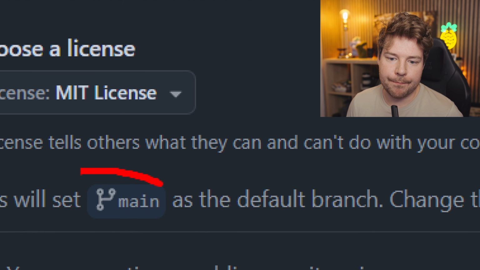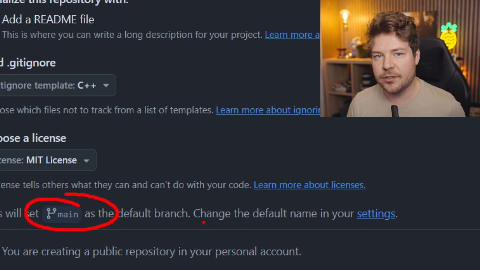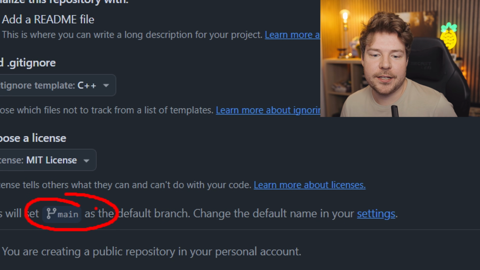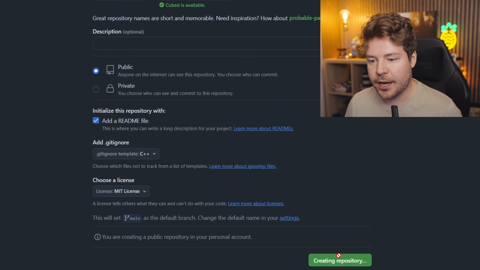And it's also going to set main as the default branch. So master is kind of a thing of the past. Main is the preferred name to use these days. I don't really care, so we're going to stick with main. Okay, let's create the repository.